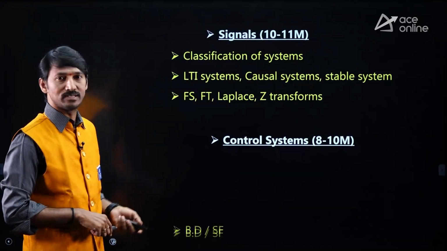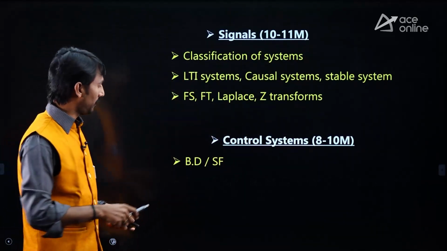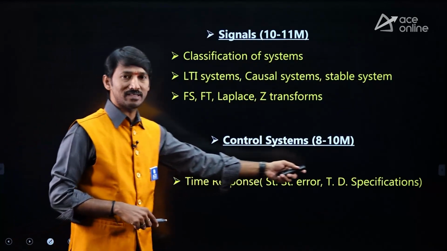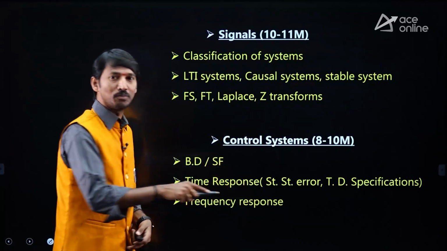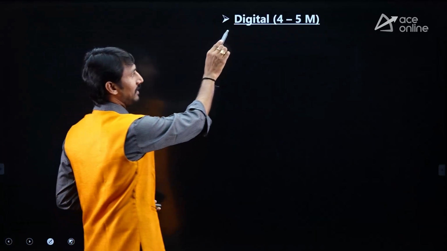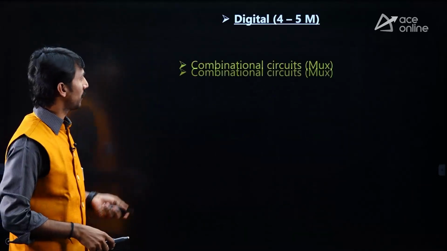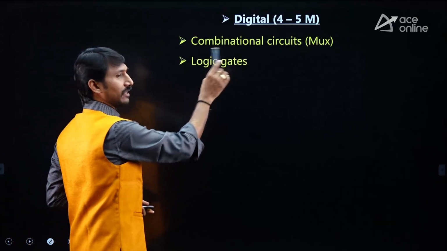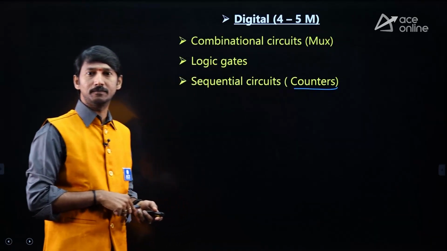Next one is control systems. It is also a numerical based one, therefore a scoring subject. And here, block diagram and signal flow graph, time response calculations, and then correspondingly frequency response. You are supposed to focus more on these topics. Next one, digital, approximately 4 to 5 marks, or 5 to 6 approximately we can say. Combinational circuits they are concentrating, logic gates, and then sequential circuits, especially counter related.